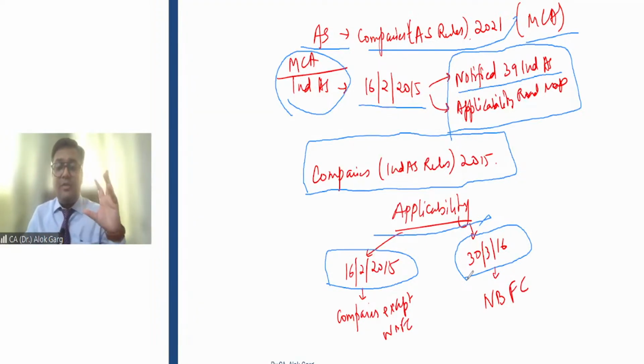And when I'm talking about companies, companies means the companies incorporated under the Companies Act 1956, the old Companies Act, or the Companies Act 2013. Sir, whether it includes government companies? The answer is yes. ONGC, Indian Oil Corporation, Steel Authority of India Limited, MMTC Limited. What are these? These are government companies. These are PSUs.